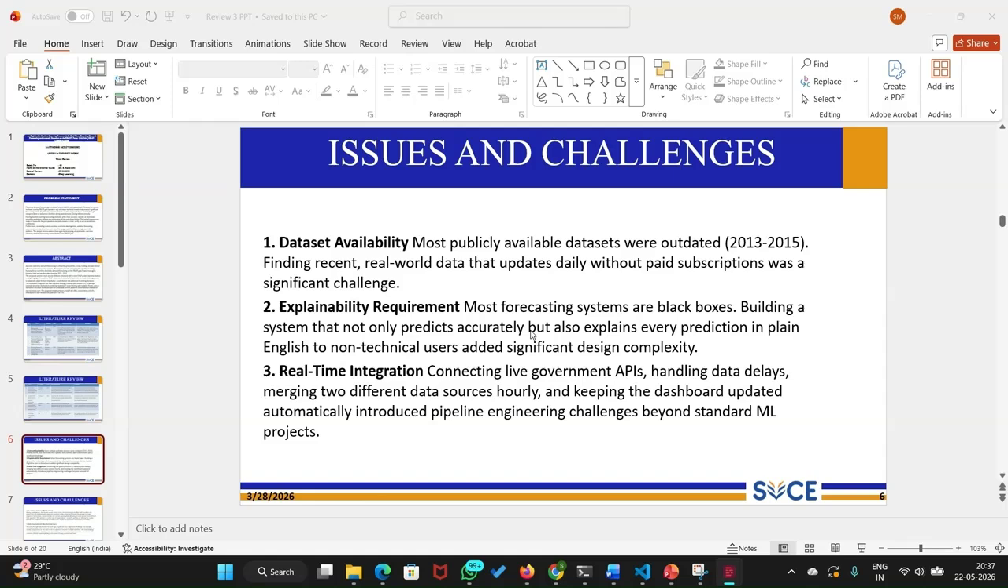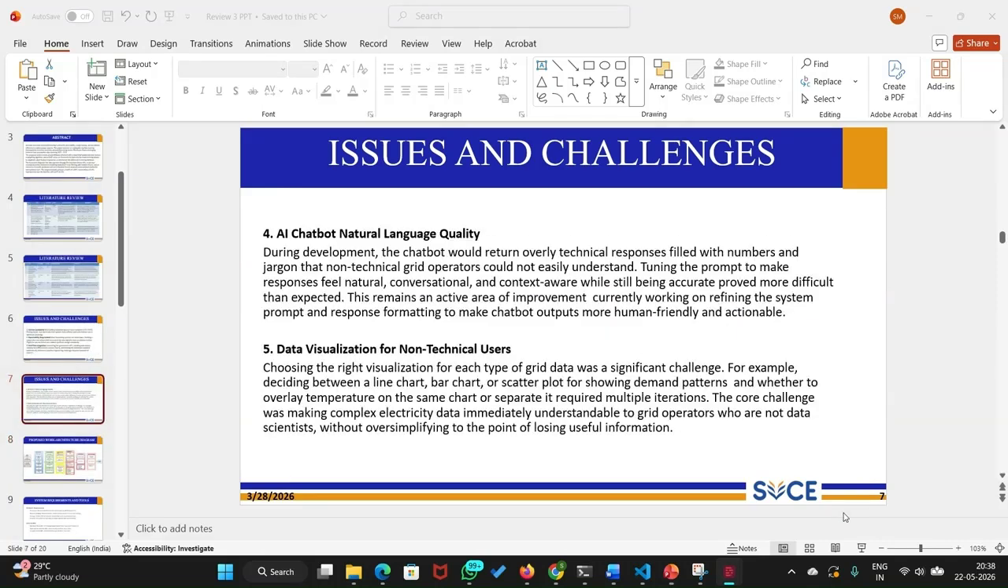And the third one is real-time integration. Basically, merging two live API streams, handling data delays and mismatches, and keeping everything automated was a real pipeline engineering challenge, because both the EIA data and the Open-Meteo data that we used for weather forecasting have different time zones. And then the fourth challenge we faced is the AI chatbot quality.